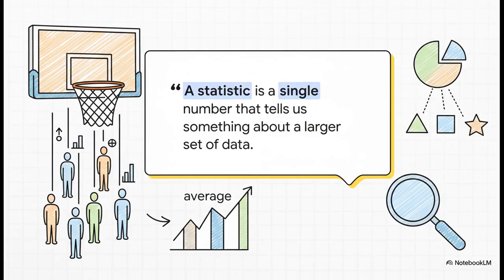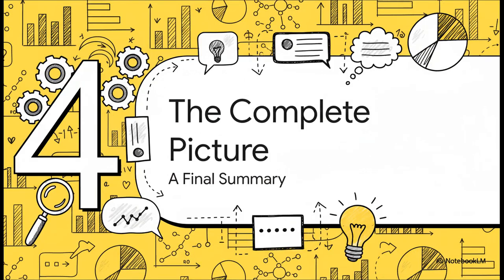And here's where it all clicks together. The average age of a class, that's a statistic. It's one number. It was calculated using the ages of all the students, which are these statistics, the plural data. And the whole method you used to do that, well, that's the field of statistics. See? It's all connected. Okay, let's put this all together and wrap it up.